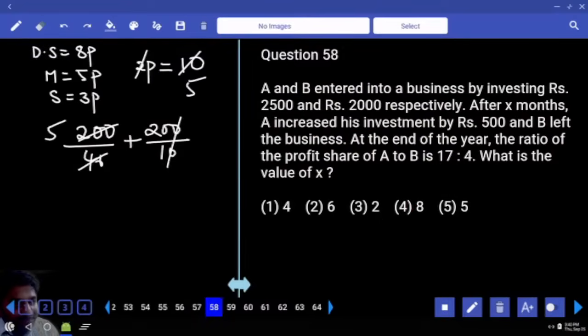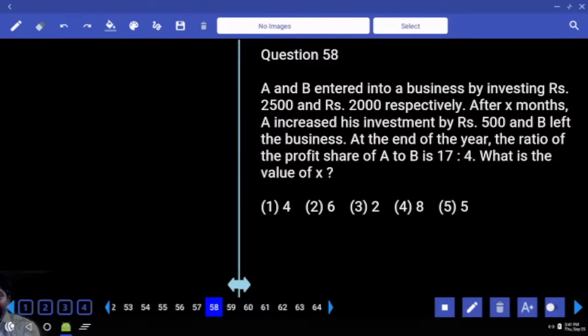A and B entered into a business by investing 2,500 and 2,000 respectively. After X months, A increased his investment by 500 and B left the business. At the end of the year, the ratio of the profit share of A and B is 17:4. What is the value of X? A invested 2,500, I'll write 25. B invested 20. They are changing their investments after X months.